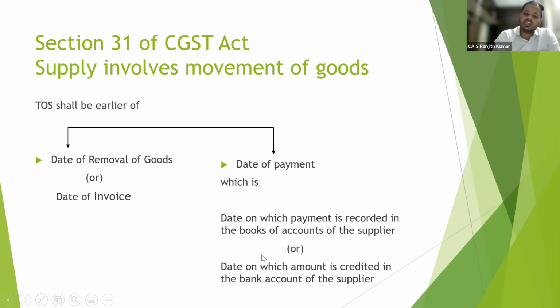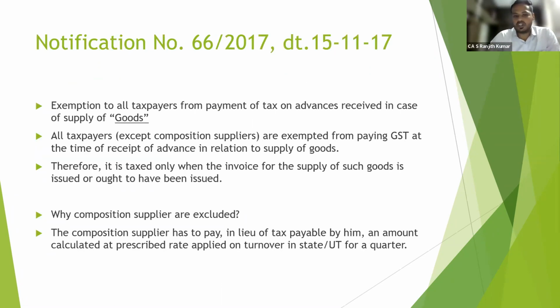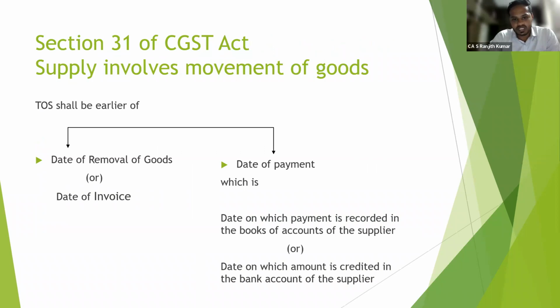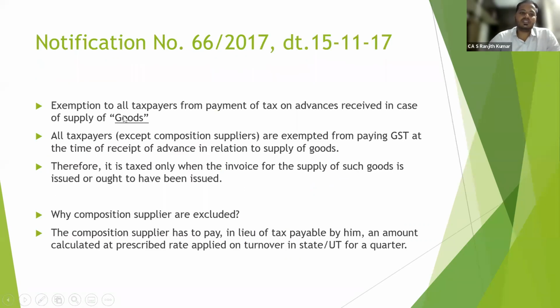So in this scenario, if notification 66 was not released, then in this scenario time of supply is attracted on the date on which payment is recorded or credited in the bank account of the supplier. So this notification specifically exempted taxpayers from paying tax on advances received in case of supply of goods. Okay, all taxpayers are exempted except composition suppliers. So except composition suppliers, all are exempted from paying GST at the time of receipt of advance in relation to supply of goods.